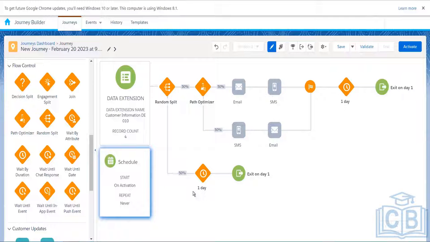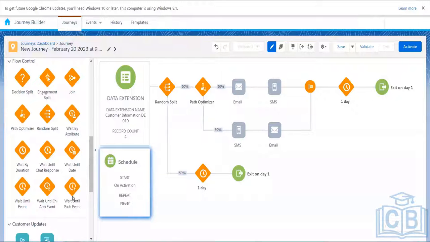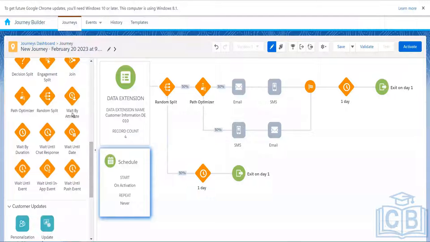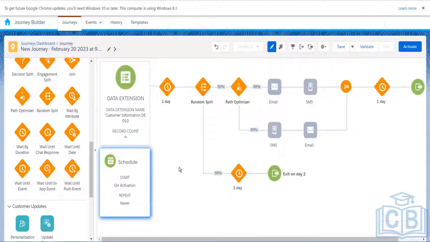Now we have wait activities. We have over here 7 wait activities. Mostly we only use 3 wait activities generally. Let's understand this one by one. The simple one is wait by duration. Wait by duration means that if you want the contact to wait for some duration in your journey, then we can do that.